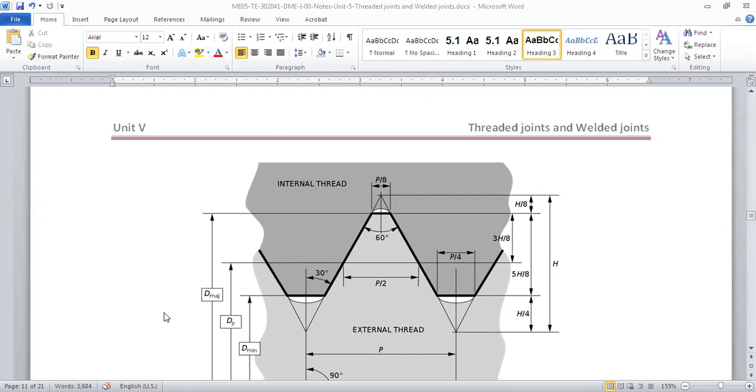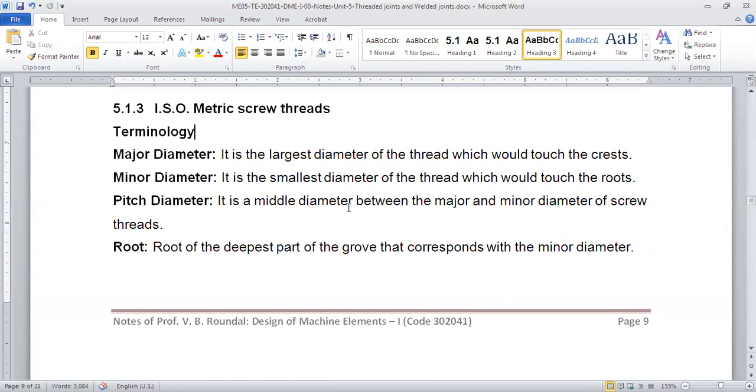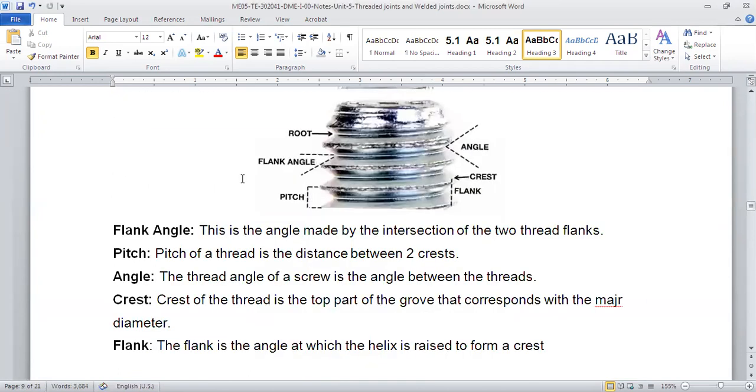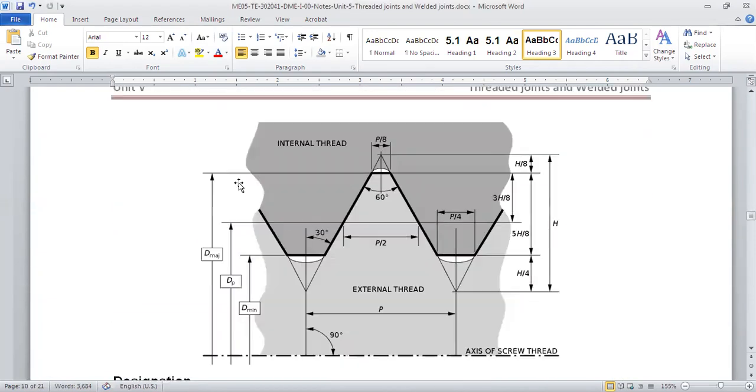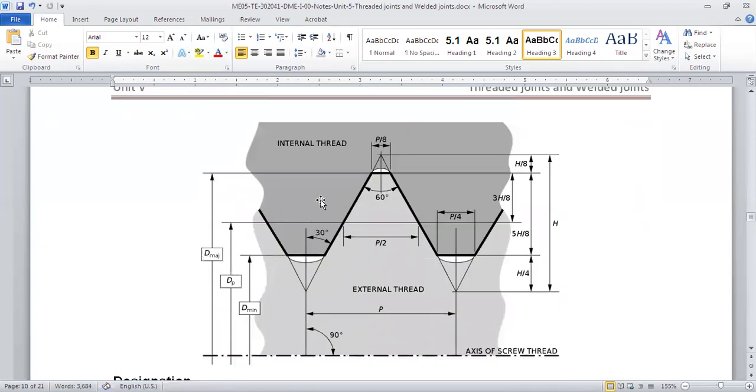Tomorrow or in the next lecture, we will first see the different terminology. This is a part which I would have liked to cover in today's lecture, but I couldn't. So we'll see the terminology and what ISO threads are. Okay, isometric screw threads.